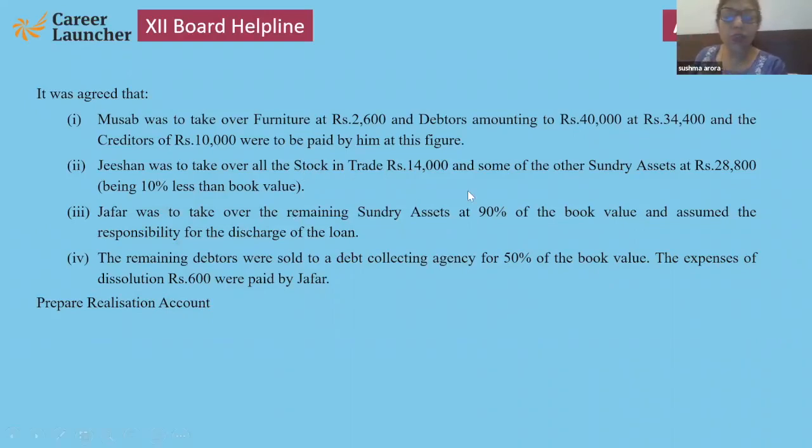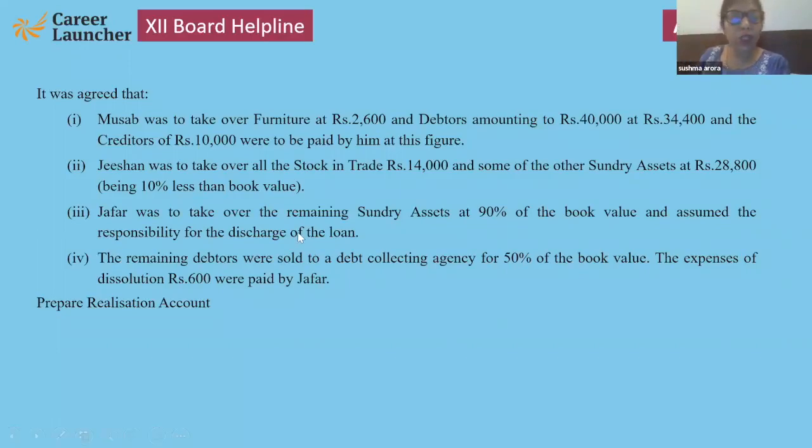Jafar was to take over the remaining assets at 90%, assume the responsibility for the loan, and the remaining debtors were sold by debt collecting agencies, and expenses were 600, but that is paid by Jafar. Prepare the realization account. Note it down, children.